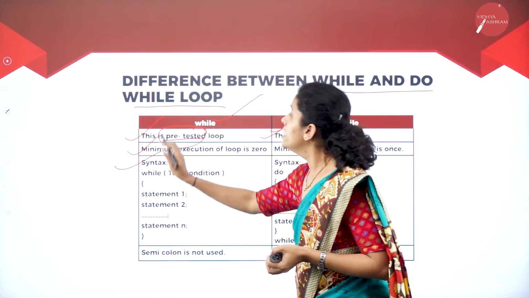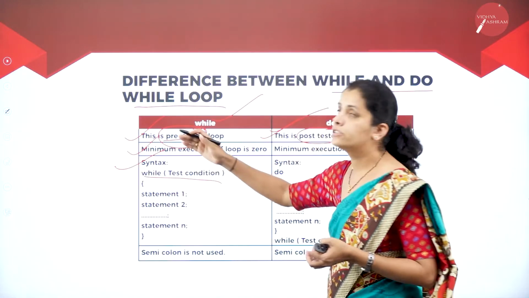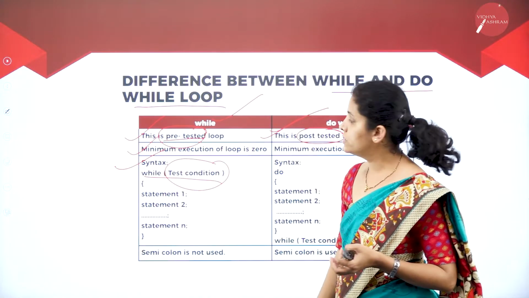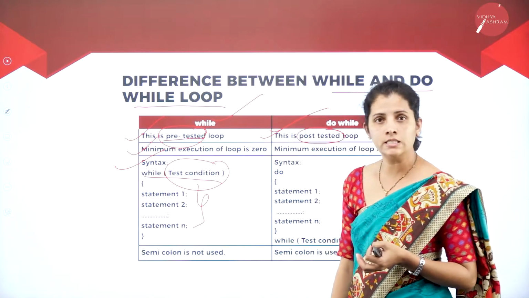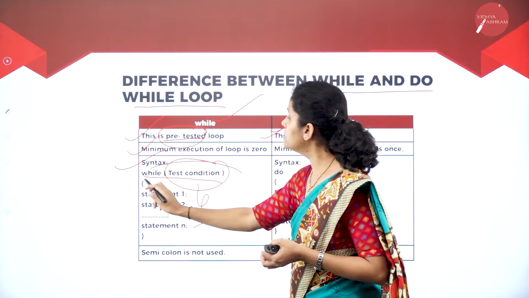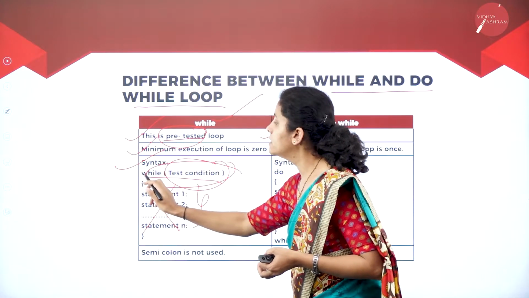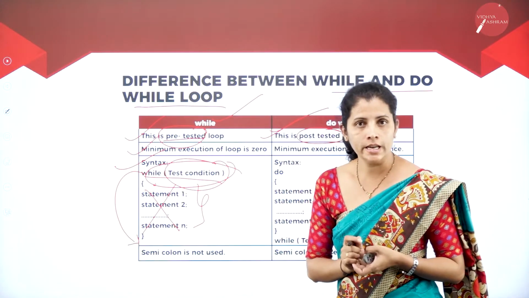That means in my while condition, I'm going to write the while condition at the beginning and check the condition. If this condition is true, I'm going to execute these many statements. If this condition is false, no need to execute these statements. The control is directly transferred to the next statement.